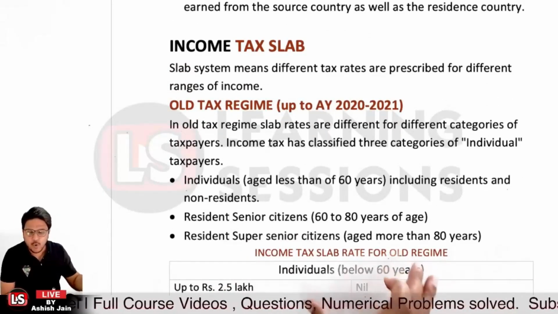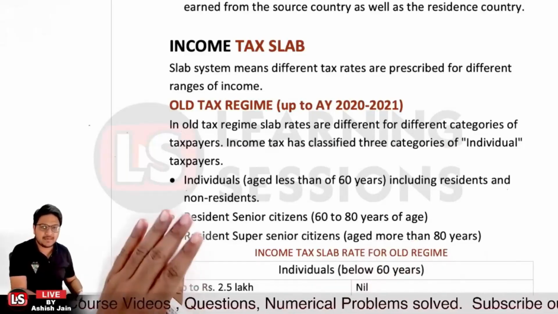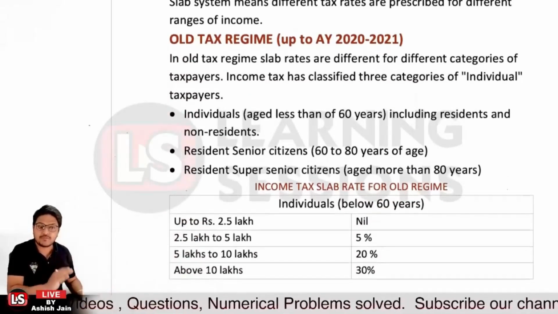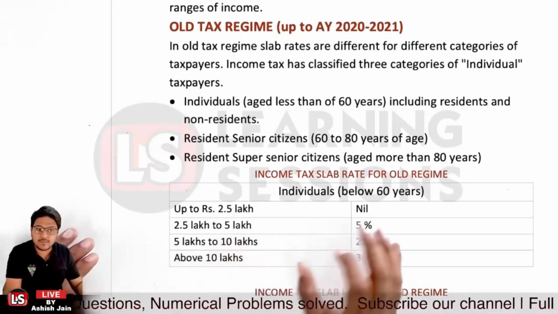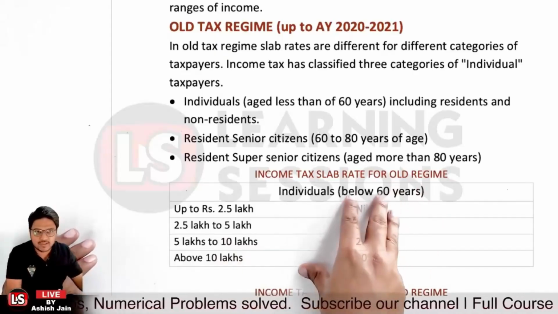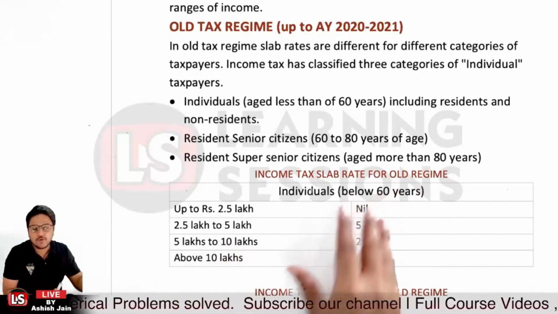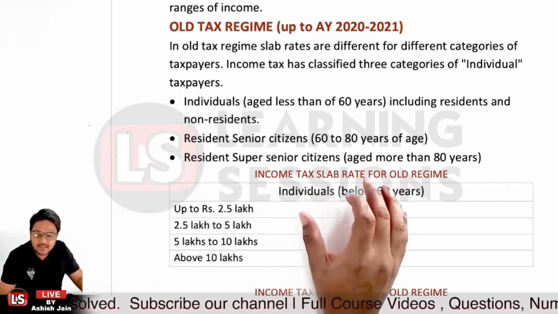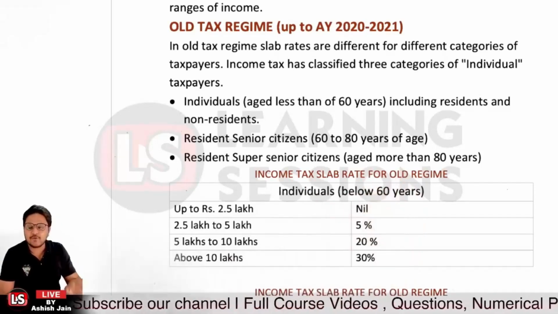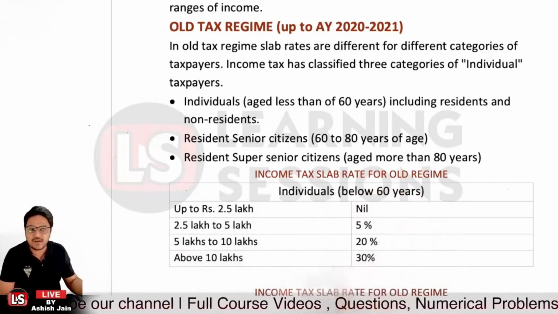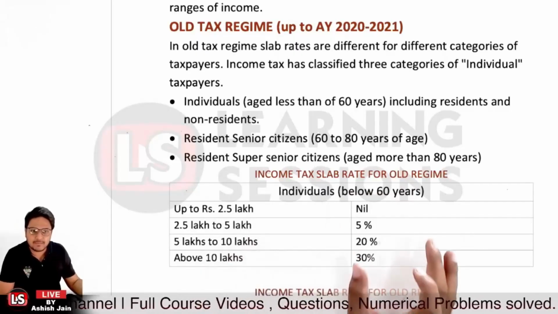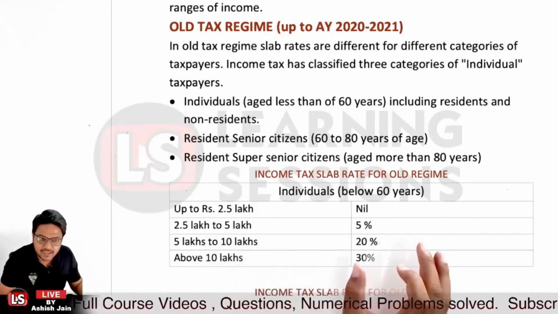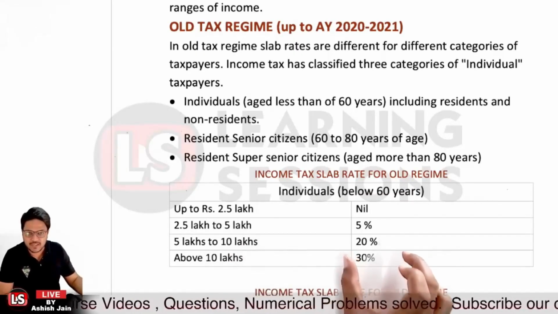And as per the old tax regime, there was a nil tax rate up to 2.5 lakhs for normal individuals. We're not talking about senior citizens or super senior citizens here. For normal citizens with age up to 60 years, up to 2.5 lakhs there was no tax, from 2.5 lakh to 5 lakh there was 5%, from 5 to 10 lakh there was 20%, and above 10 lakh it was 30% tax, right?